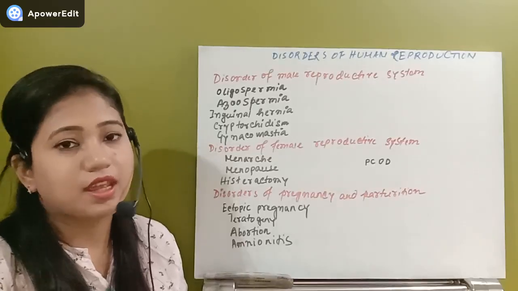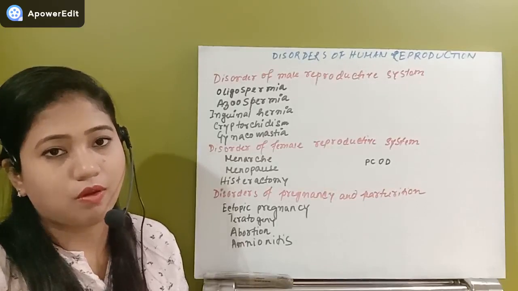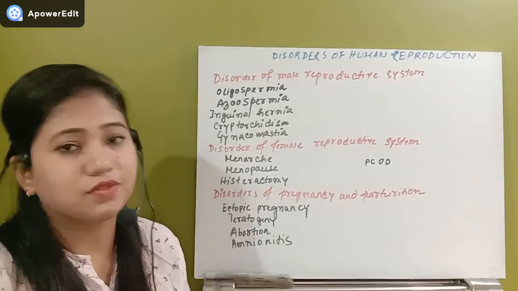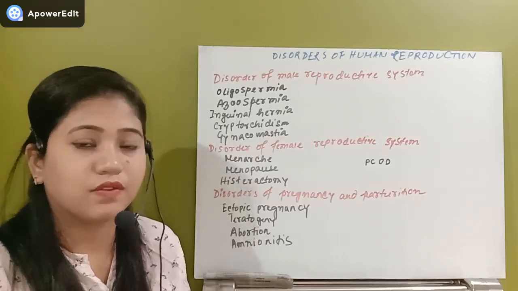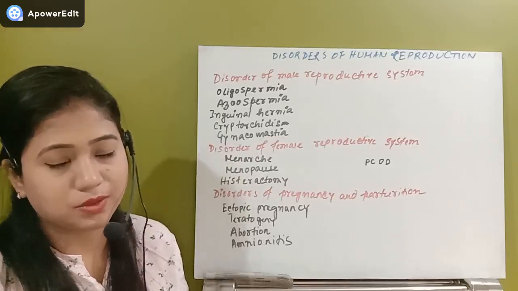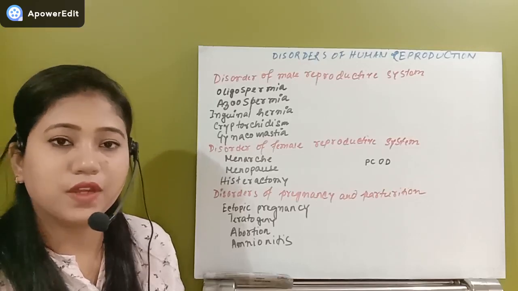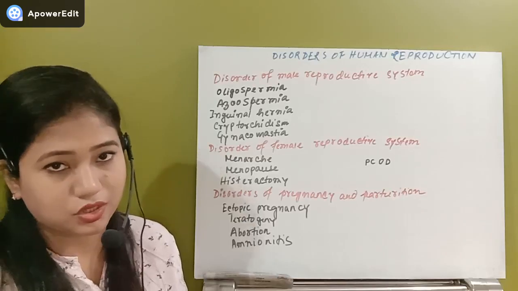Hello students, in the last video we have completed the whole process of human reproduction. We have completed the male reproductive system, female reproductive system, fertilization, embryonic development, pregnancy, parturition, lactation. So we have completed all of these things. Now in this video we will see some of the disorders of human reproduction.